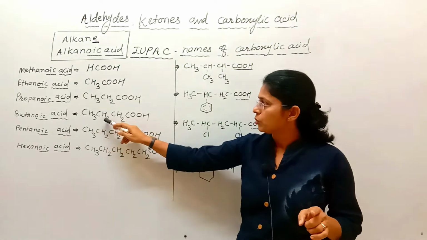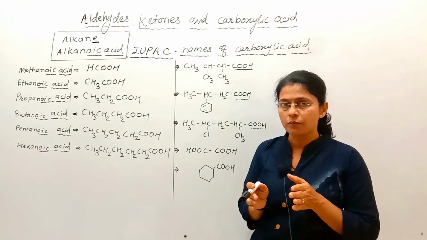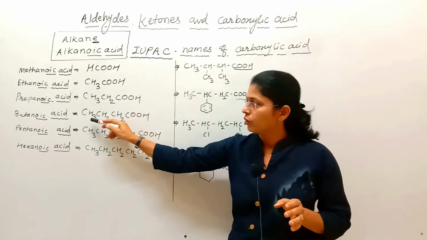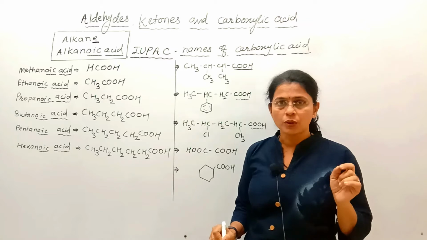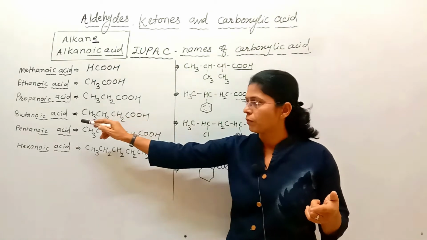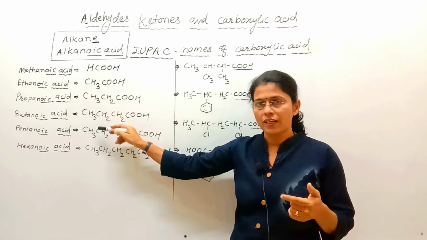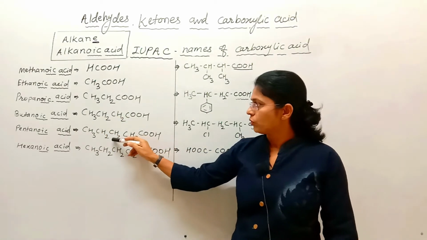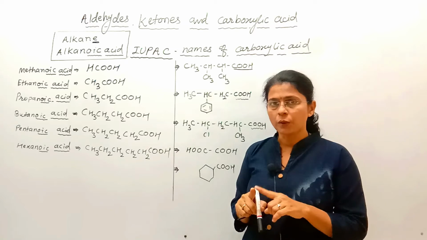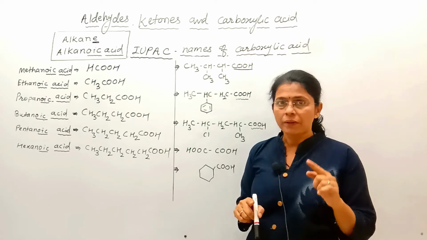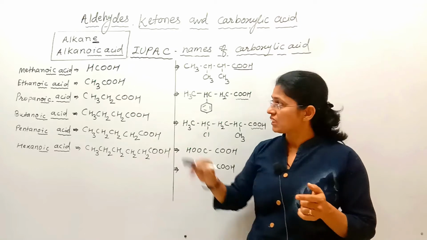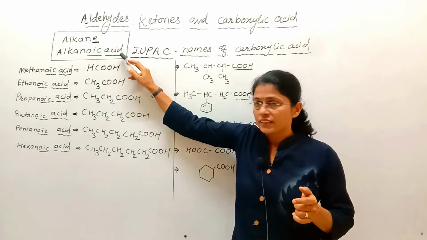Here 1, 2, 3, 4: 4 carbons. Number from this side, 1, 2, 3, 4. 4 carbons, that is butane. E is replaced by OIC acid, that's why the name of the compound is butanoic acid. 1, 2, 3, 4, 5: 5 carbons are there, so the parent alkane is pentane. From pentane, E is replaced by the suffix OIC acid.